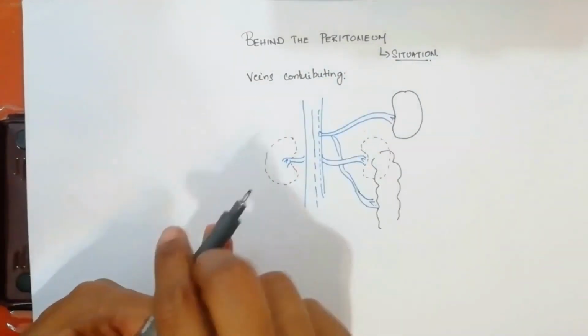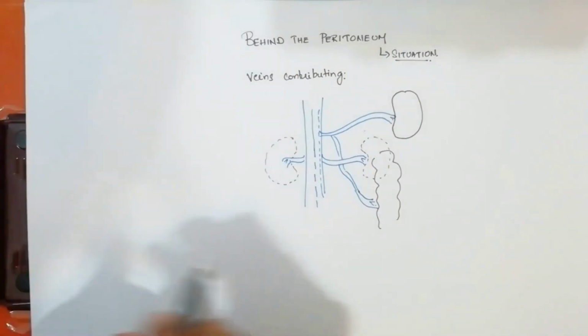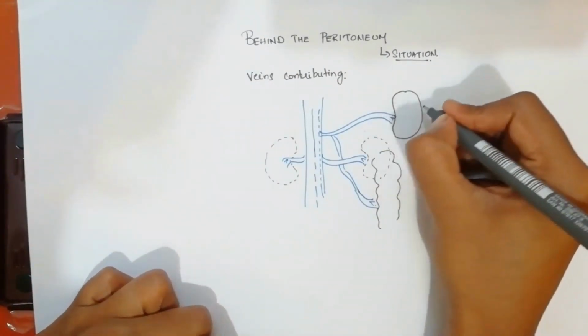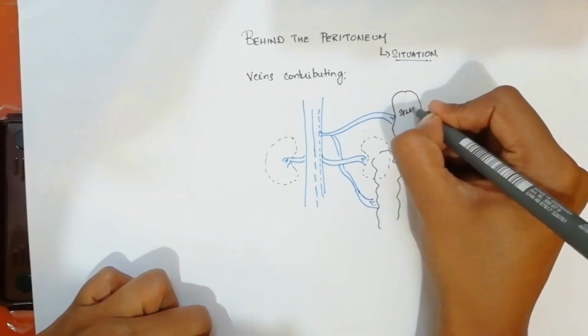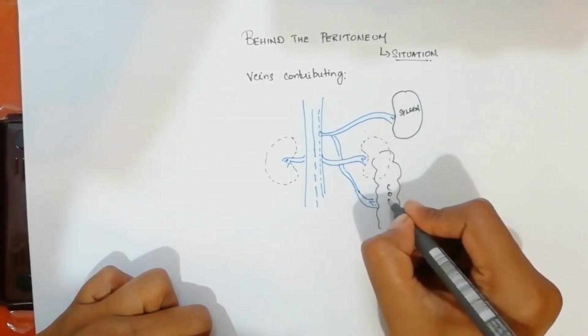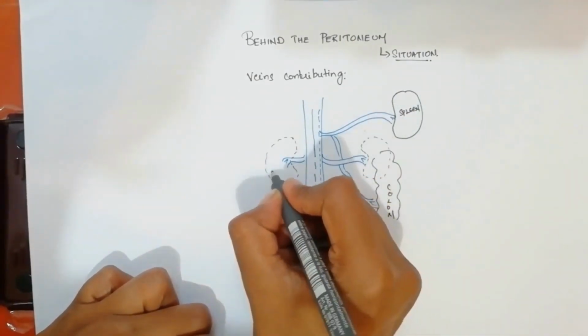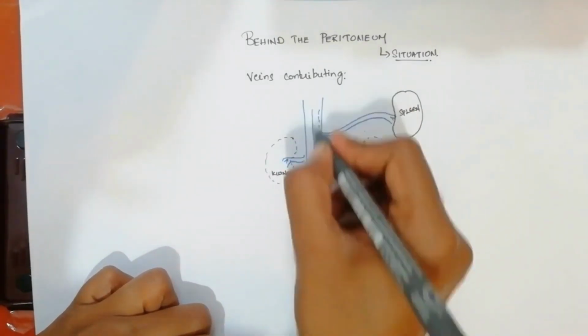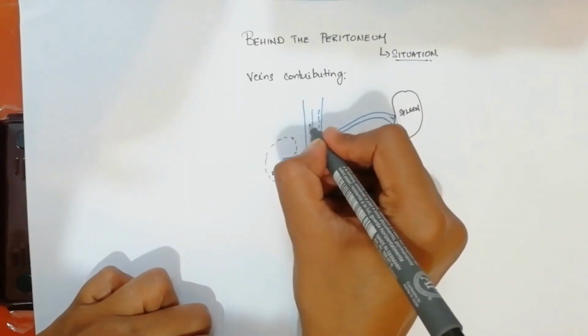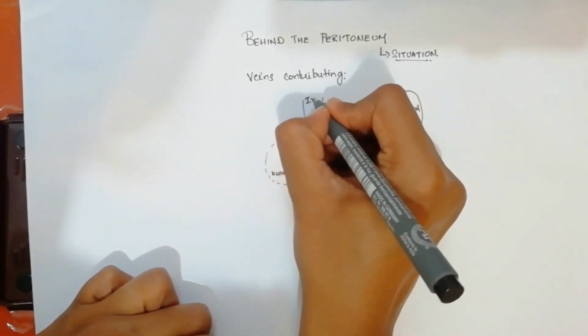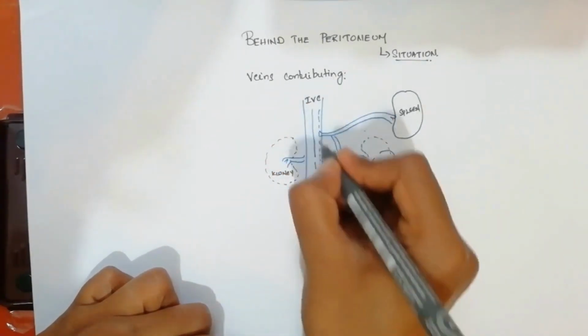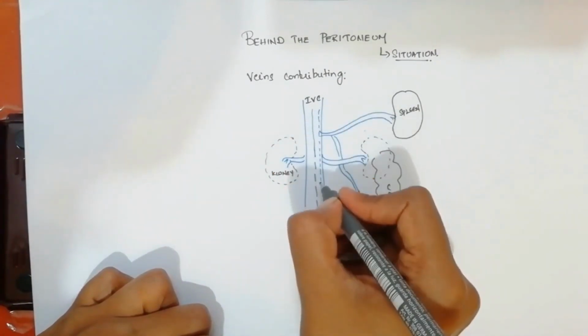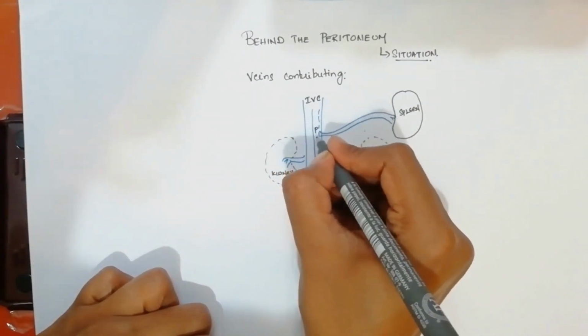Here in this image you can make out some organs: this is the spleen, colon, and kidney. The larger tube you are seeing is the IVC, the inferior vena cava. The smaller one with dotted lines is the portal vein.